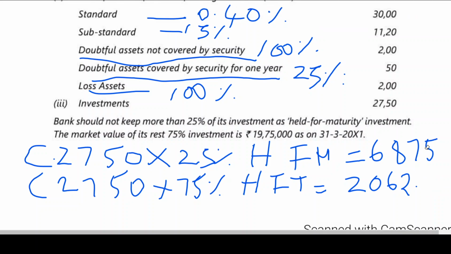I think this is also some calculation mistake. 2750 into 25%, 687.5.